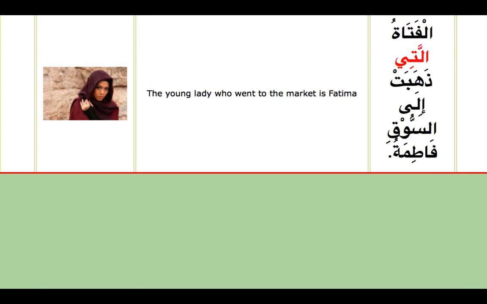Final slide, inshallah. Al-fatatu, the young lady, allati dhahabat ila suqi. Here is the mubtada, allati is ism mawsul lil muannath, and dhahabat ila suq, as dhahaba always comes with ila, so this is all connected. Fatima is the one who went: the young lady who went to the market is Fatima. So this is how you translate and understand mubtada, ism mawsul, silatul mawsul, and khabar.